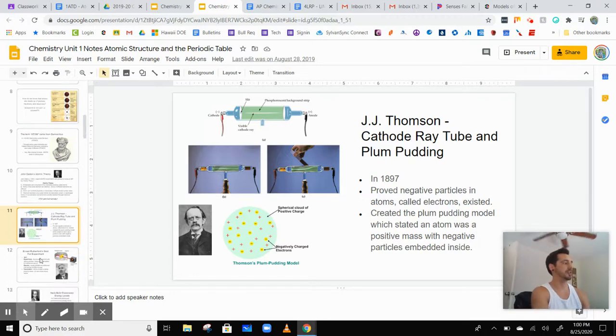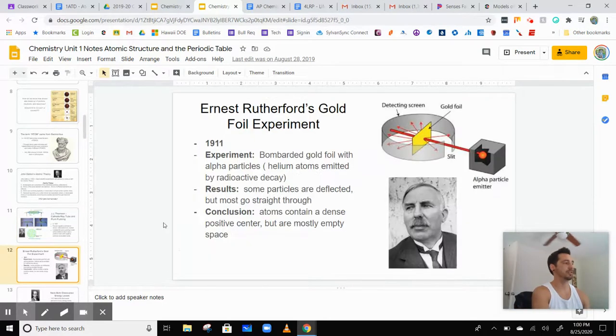But the next person to come along was Ernest Rutherford. Rutherford conducted his gold foil experiment in 1911. It consisted of an alpha particle emitter. Alpha particles are basically helium atoms that result from the decomposition of a larger atom.